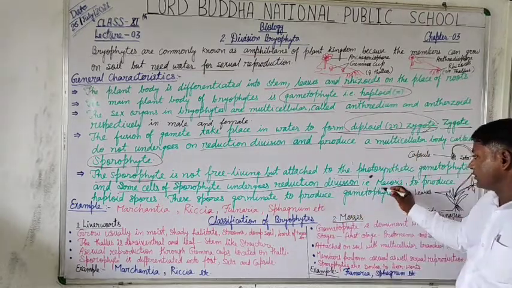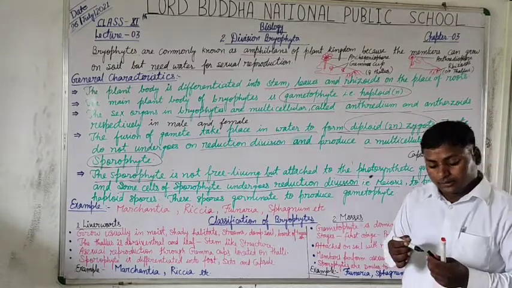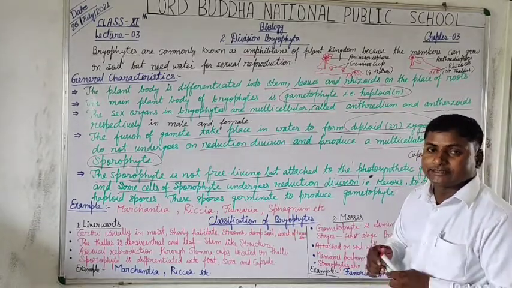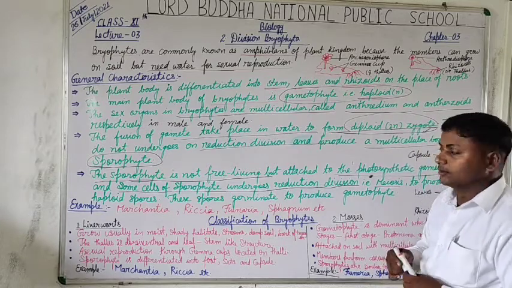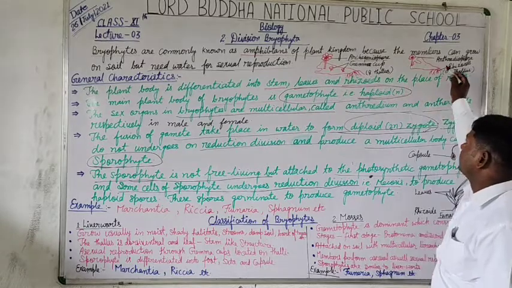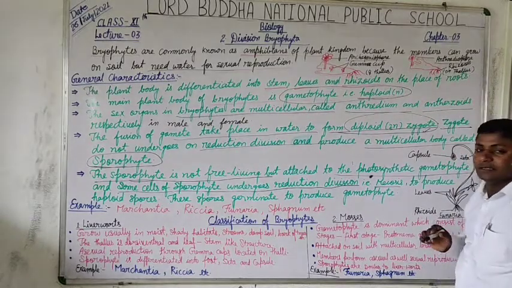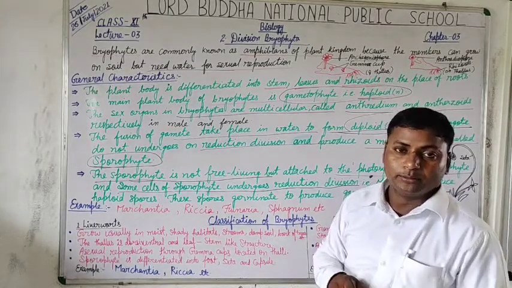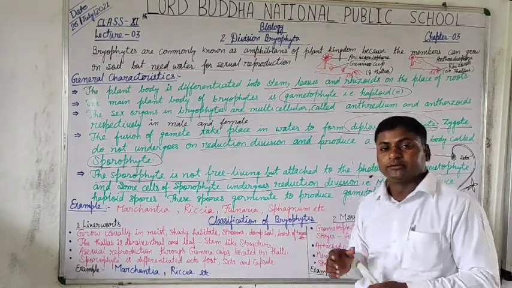It means meiosis, where the haploid gamete cells are formed through the archegonia and through the antheridium. Antheridium bears the male gamete and archegonia bears the female gamete. Is that clear?